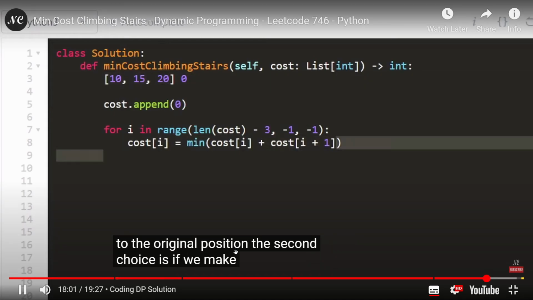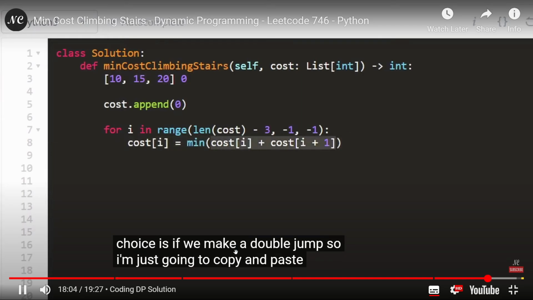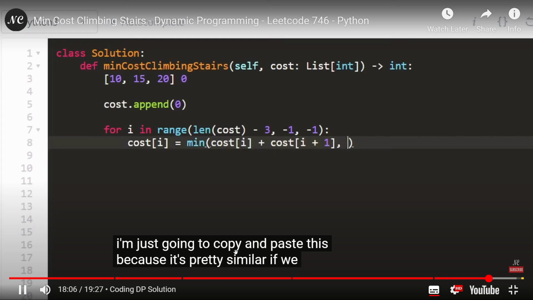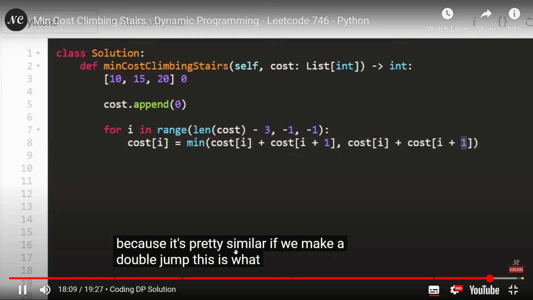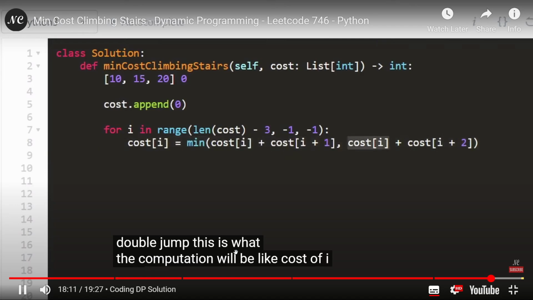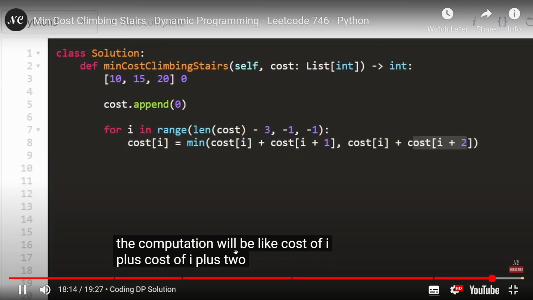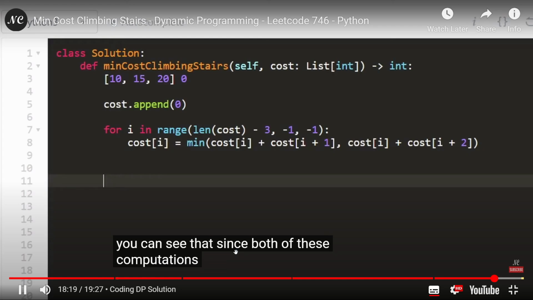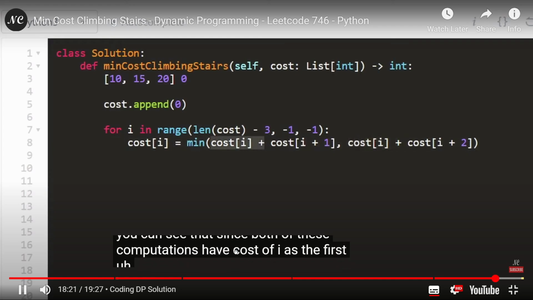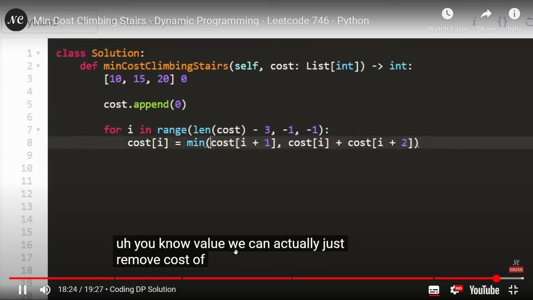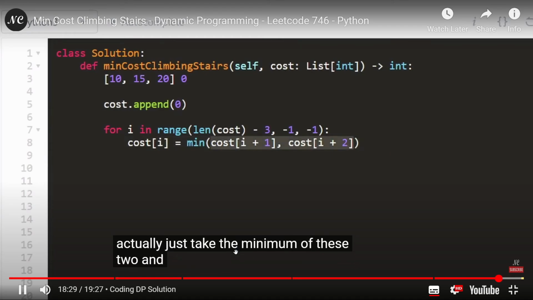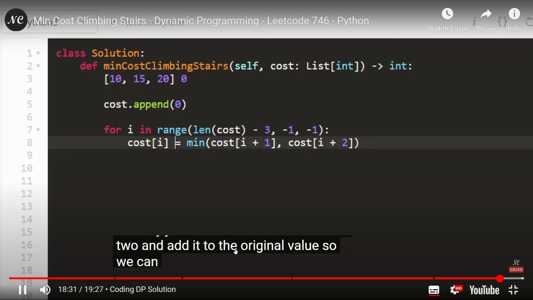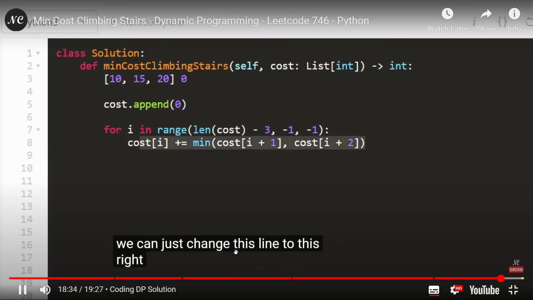The second choice is if we make a double jump. So I'm just going to copy and paste this because it's pretty similar. If we make a double jump, this is what the computation will be like: cost of I plus cost of I plus 2. But if you want to actually simplify this line of code, you can see that since both of these computations have cost of I as the first value, we can actually just remove cost of I from both of these and actually just take the minimum of these two and add it to the original value. So we can just change this line to this, right? Take the minimum of these two and add it to cost of I.